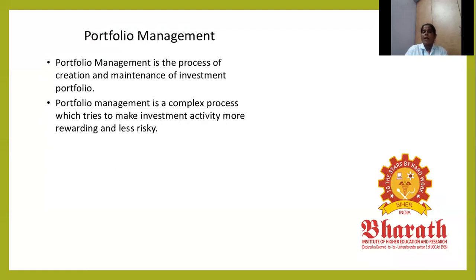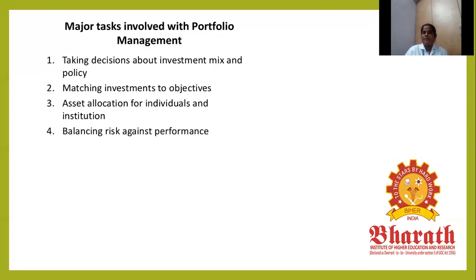Portfolio management is the process of creation and maintenance of an investment portfolio. It is a complex process which tries to make investment activity more rewarding and less risky. Portfolio management is the decision-making for the maintenance of investment: deciding to buy, to announce, and to collect money from the public in the form of shares.